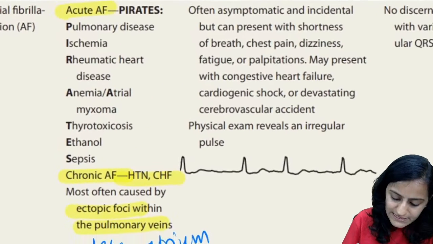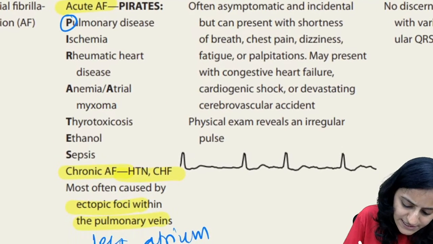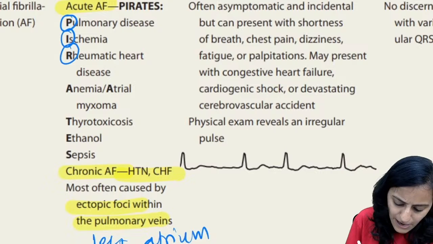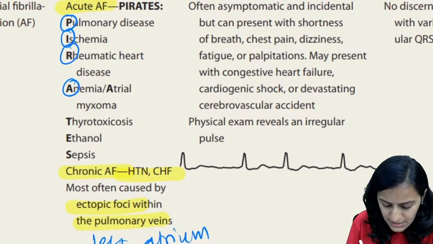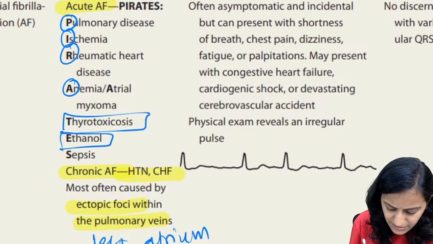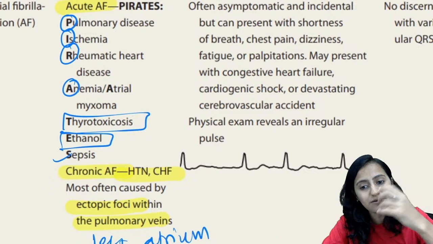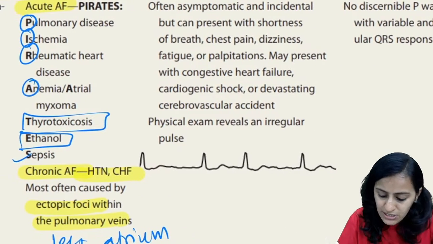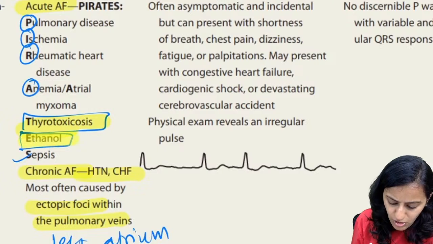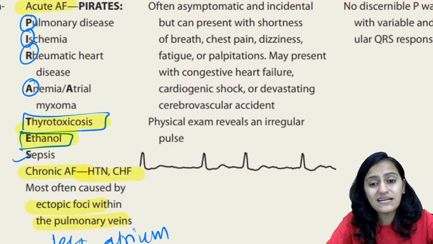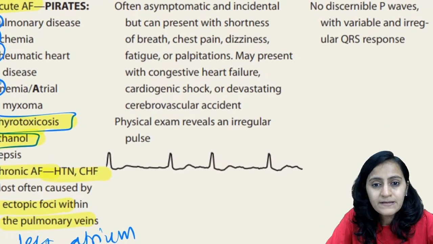For the acute one, it is PIRATES: pulmonary disease, ischemia, rheumatic heart disease, anemia, thyrotoxicosis, ethanol, sepsis. All of these can cause acute atrial fibrillation. We already spoke about alcohol and thyrotoxicosis; that is generally given in the question.